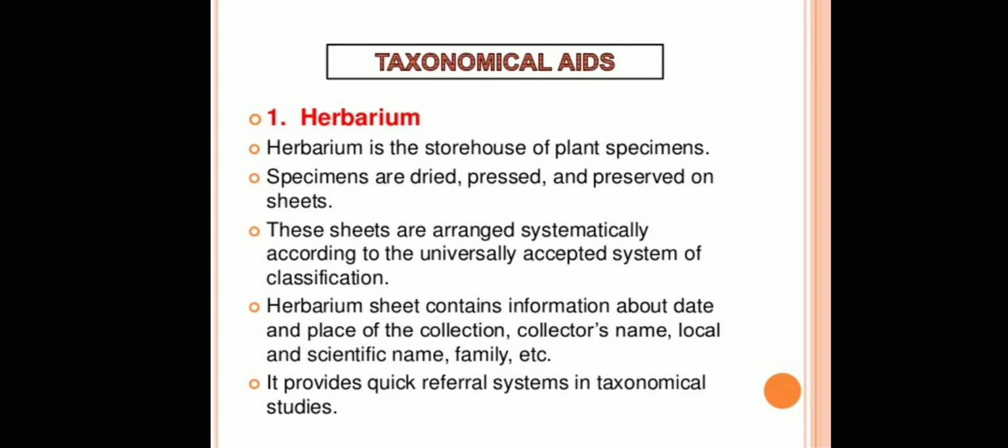There are various taxonomical aids. The first one is herbarium. Herbarium is the storehouse of plant specimens. Specimens are dried, pressed and preserved on sheets.